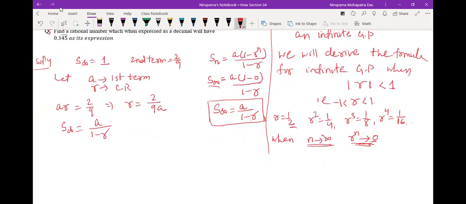Now S infinity is 1. So it is A divided by 1 minus r, where r is 2 by 9A.